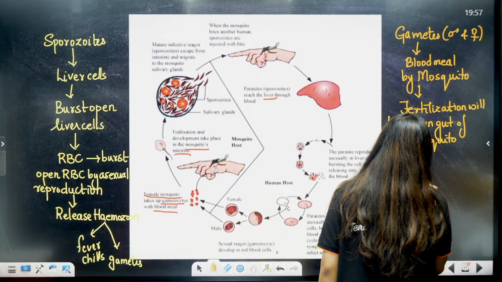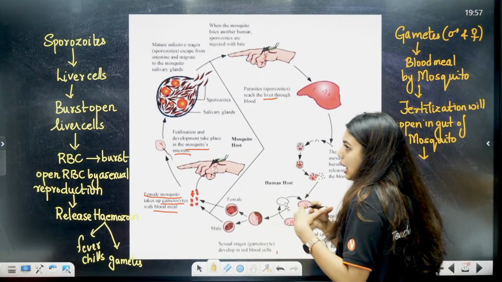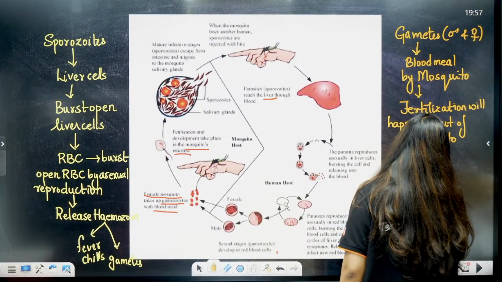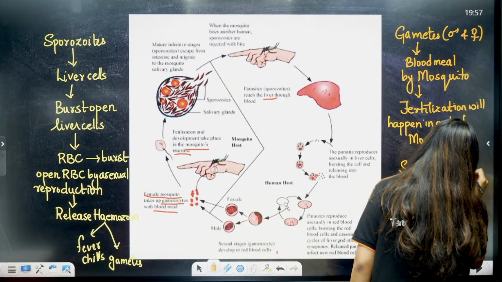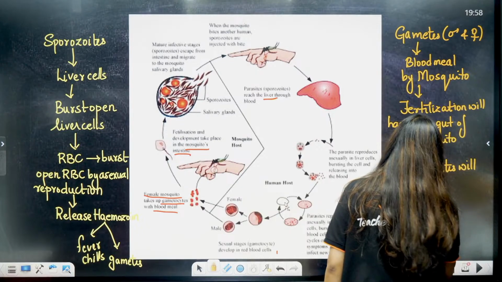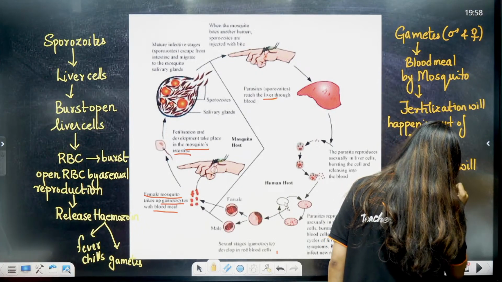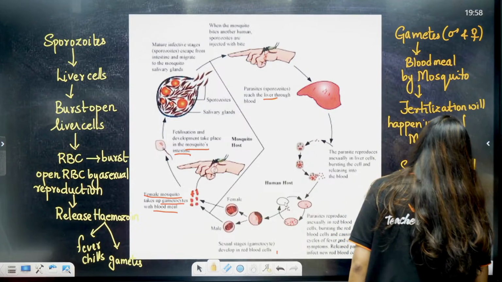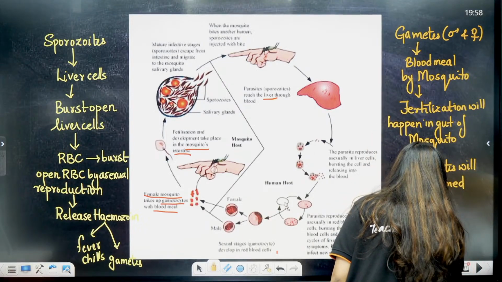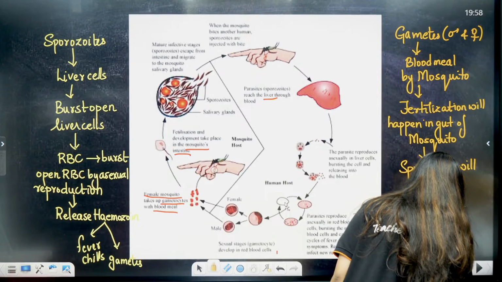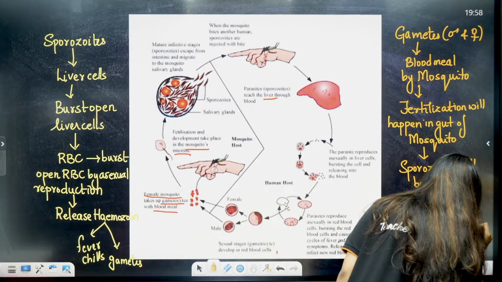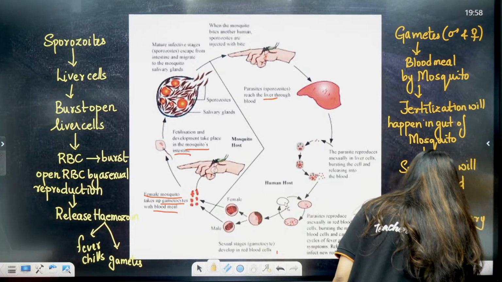And then, obviously students, gametes fertilization will happen, so it will form the sporozoites. Okay. Sporozoites will be formed and stored in the salivary gland. Stored in the salivary gland.